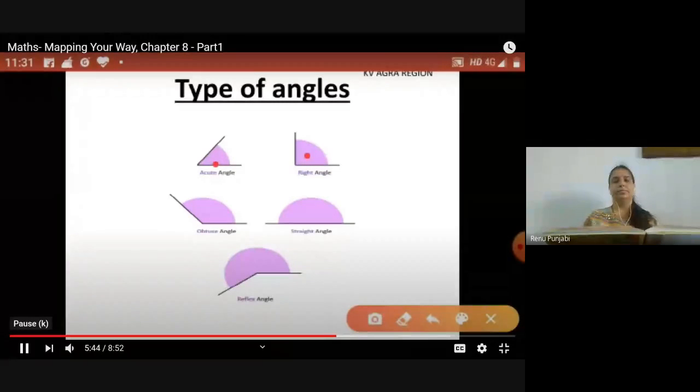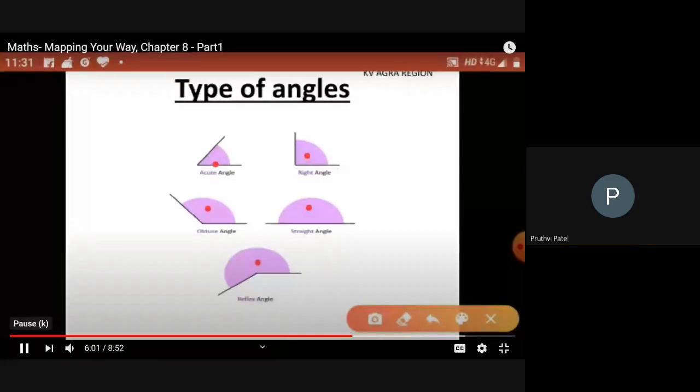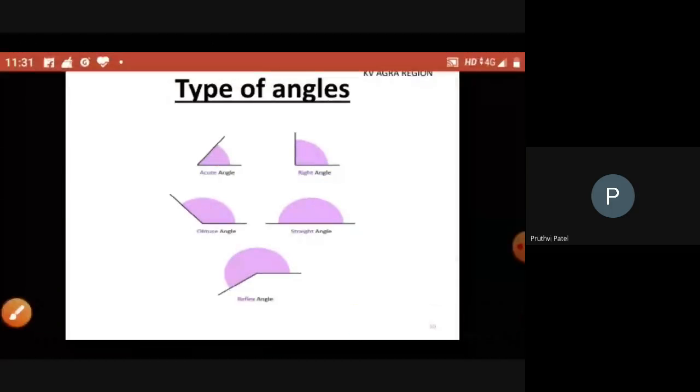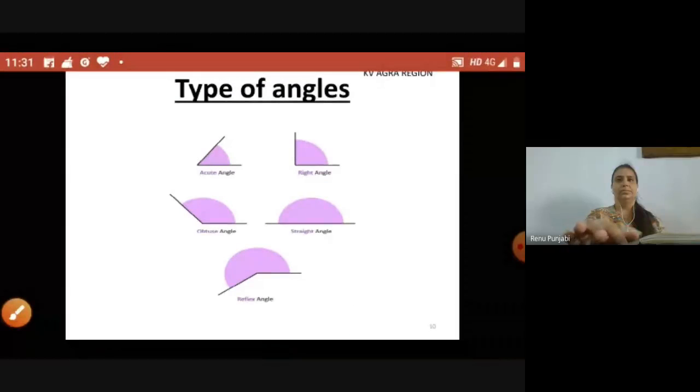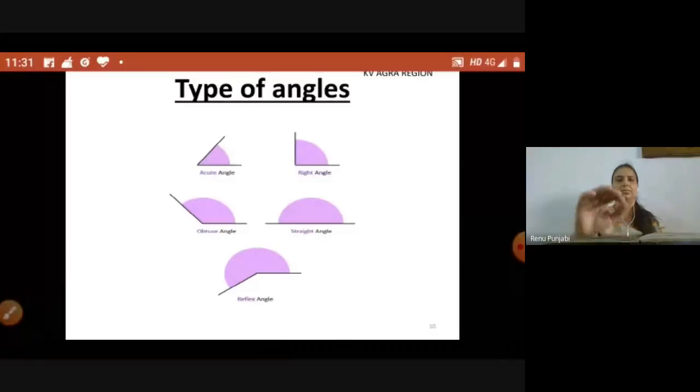Third is an obtuse angle whose measure is more than 90 degree. This is a straight angle whose measure is 180 degree. And last is reflex angle whose measure is more than 180 degree but less than 360 degree. We are revising the angles, as I said that in the next map we will do related questions with the angles. I am revising it as the concept will help us in solving our next questions.